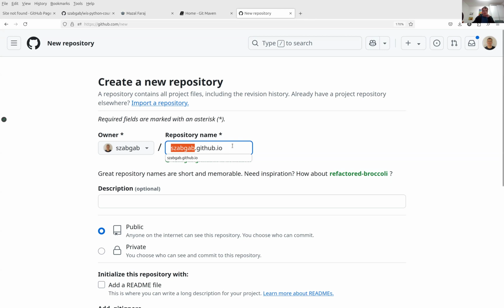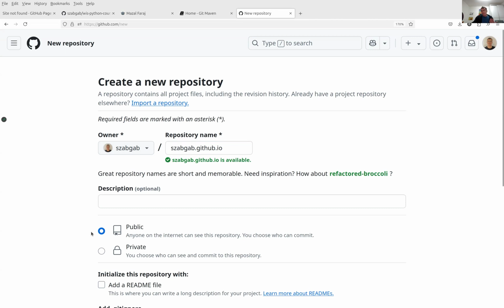If you don't do this, then you can also create a website, but it won't have this address. Basically that's the point. So your default homepage on GitHub is your username.github.io, and then you need to create a repository with that same name. You can see that my username is here, and then I repeat it.